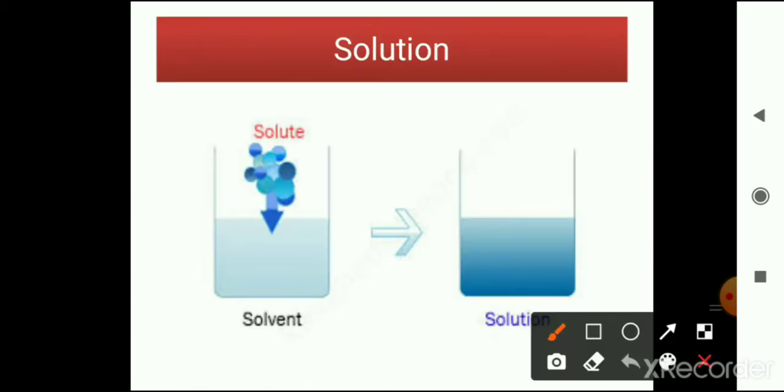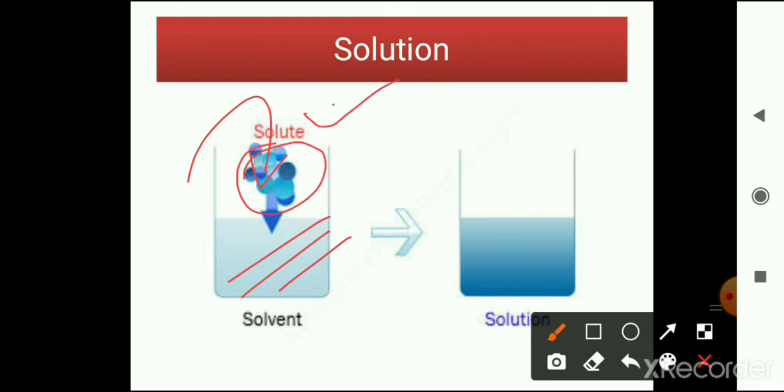You can see another picture here. This is our solvent in which we are going to drop the solid things, solid substances, and these substances are called solute. If we mix both the substances, we will get a solution, which is this.